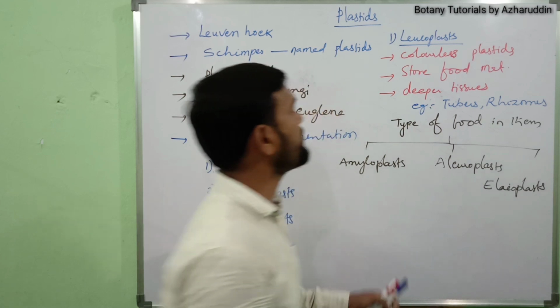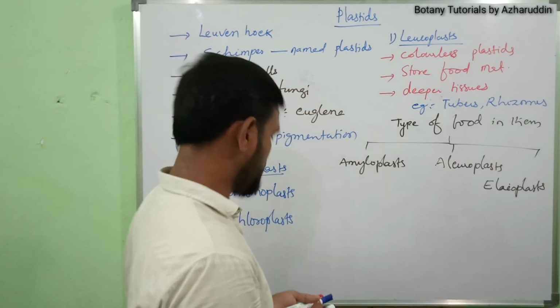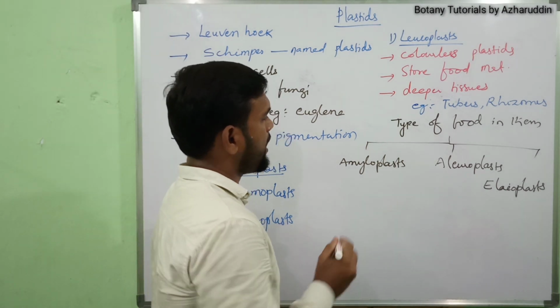These three types of plastids are found in leucoplasts.